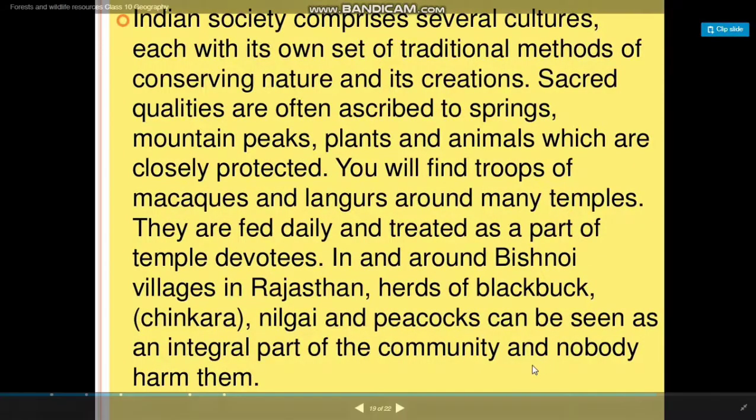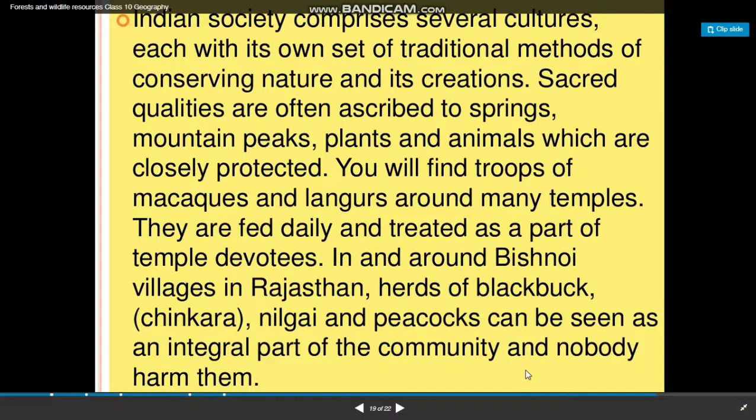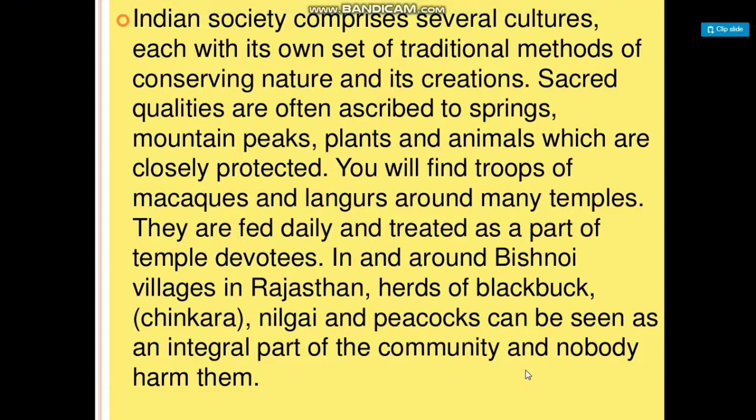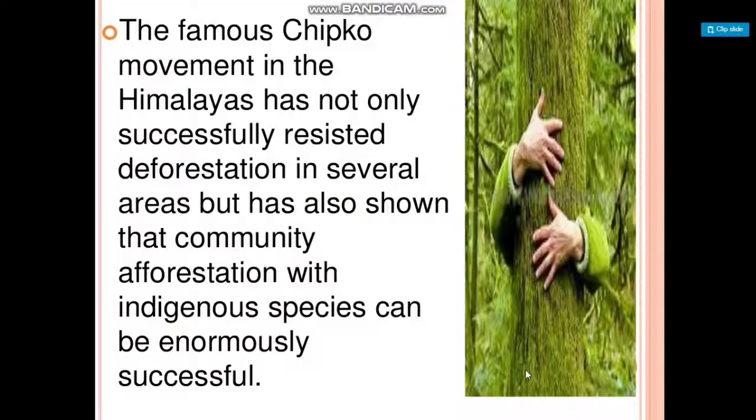Indian society comprises several cultures, each with its own set of traditional methods of conserving nature and its creation. Sacred qualities are often ascribed to springs, mountains, peaks, plants, and animals. You will find troops of macaques and langurs around many temples. They are fed daily and treated as part of temple devotees.